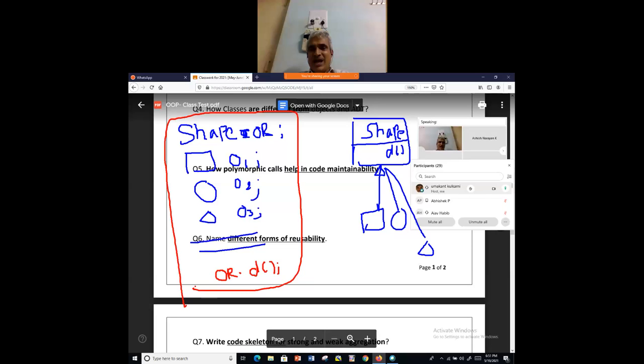Now look at the green color. Here, all of you focus on this part. If I keep object reference equal to O1 and execute this code, what happens? Dheeraj, tell me what happens. So the draw method of Rectangle is called. Exactly. Now instead of that, if I write object reference equal to O3 here, what happens?